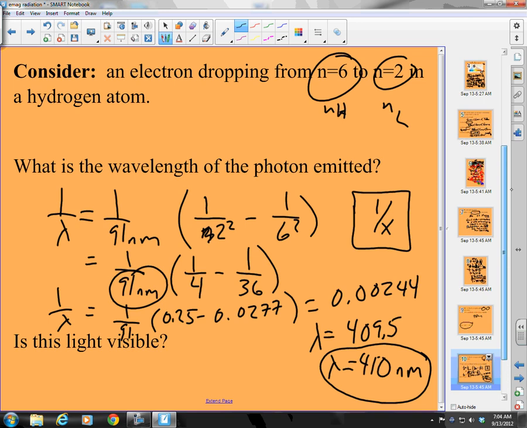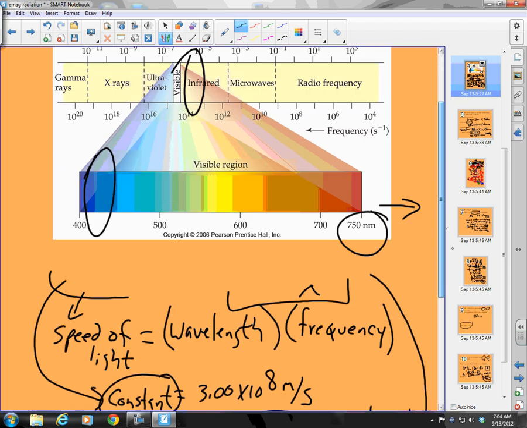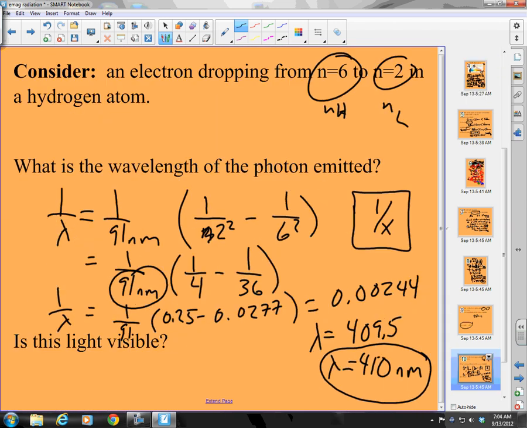410. Let's go look at our spectrum. Where's 410? Hey, 410's here. Looks like that is what? Violet. So is this visible? Yes, it is violet. Okay, that would be it for electromagnetic radiation.